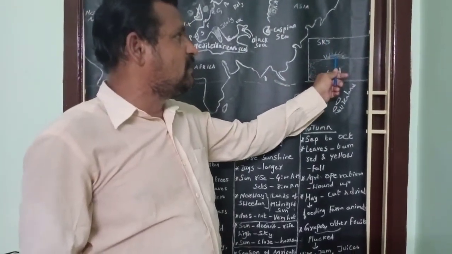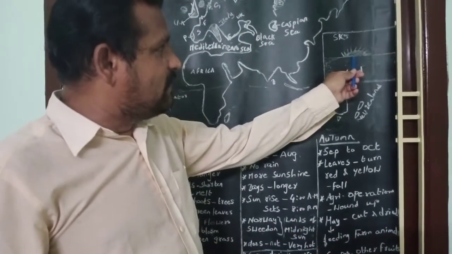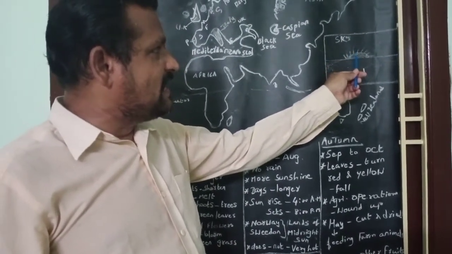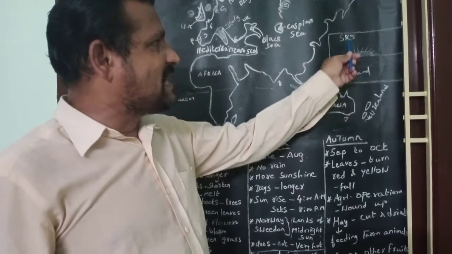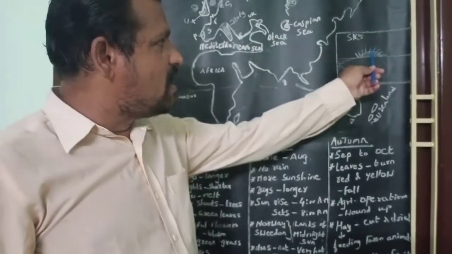The place where sun appears, in which land and sky meets, that place is called horizon.